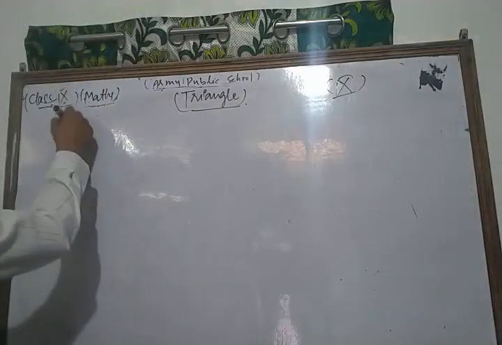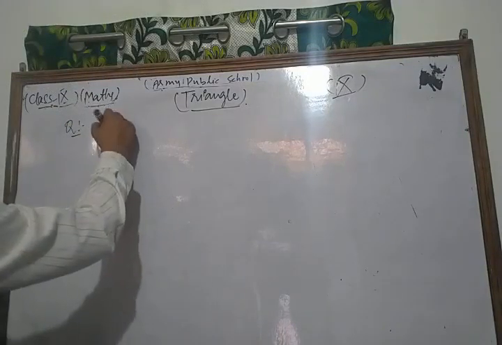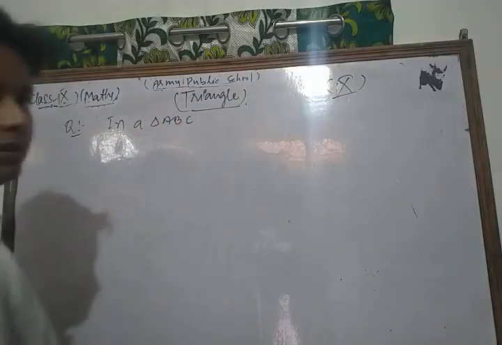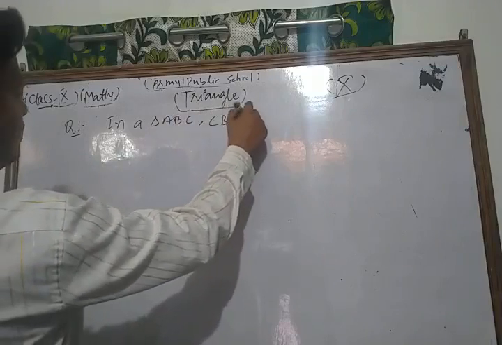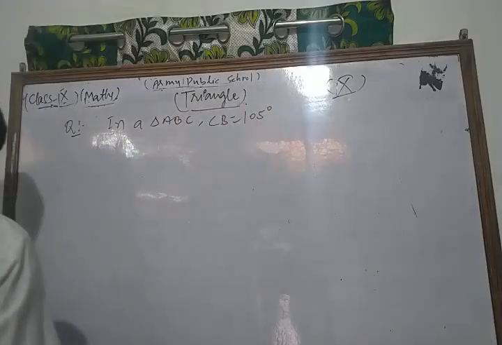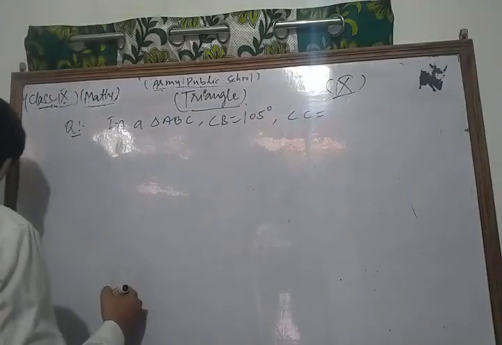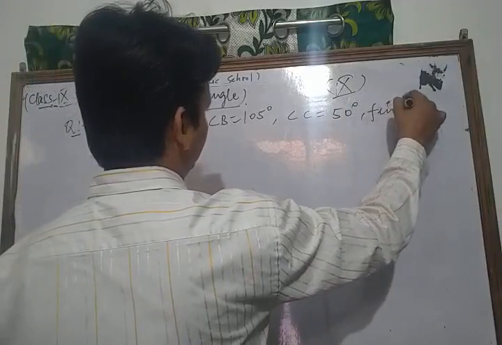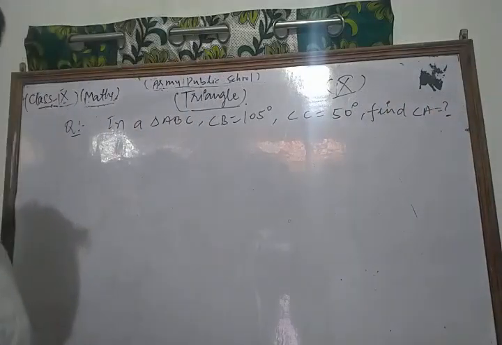Now we take the question: in a triangle ABC, angle B is equal to 105 degrees, angle C is equal to 50 degrees. Find angle A.